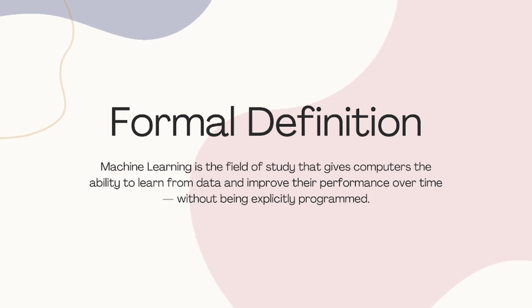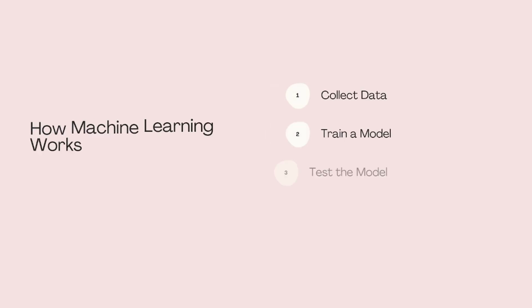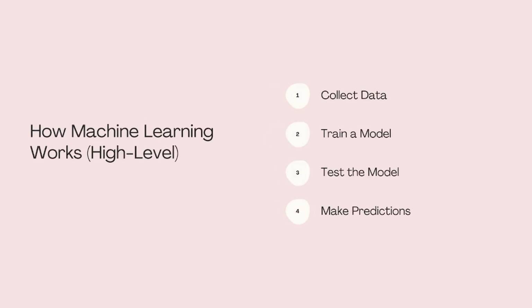How machine learning works: high level. Collect data. This is your training material. Example, photos of cats and dogs. Train a model. You feed the data to a machine learning algorithm that tries to learn patterns. Test the model. You check how well it learned by testing it on new data. Make predictions. Once trained, the model can predict results on unseen data.